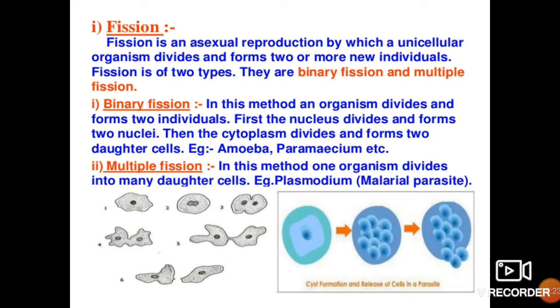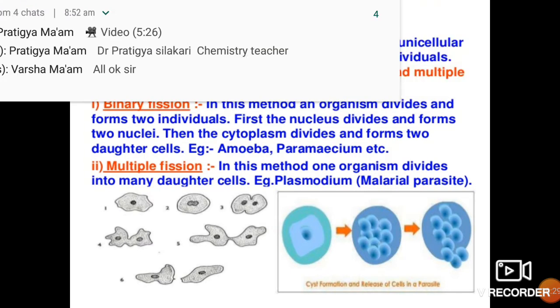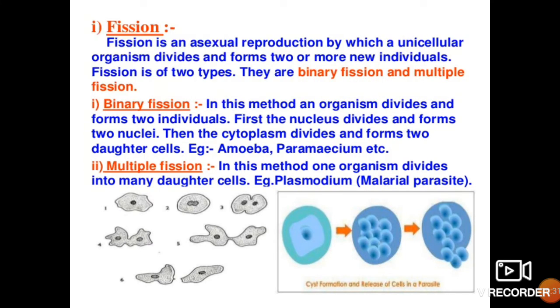First the nucleus divides and forms two nuclei, then the cytoplasm. So first what divides? First the nucleus starts dividing and then the cytoplasm will divide. Examples are amoeba and paramecium. It is very important to note, students, that first the nucleus starts dividing in binary fission.